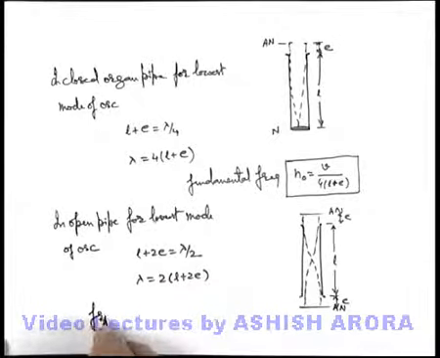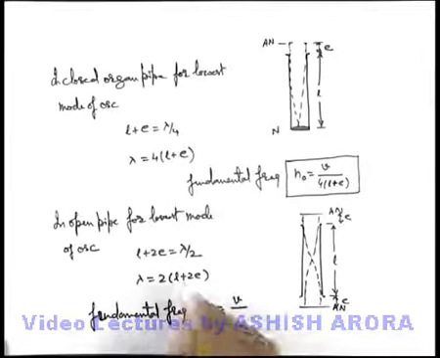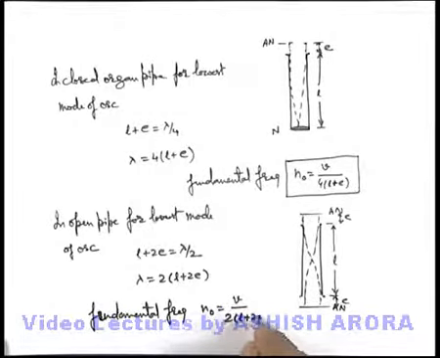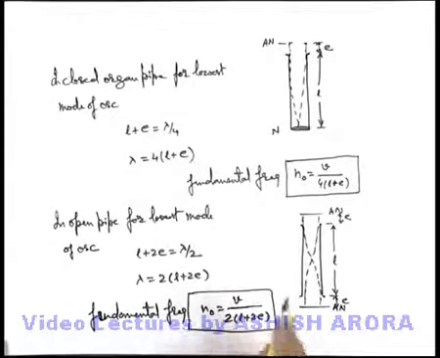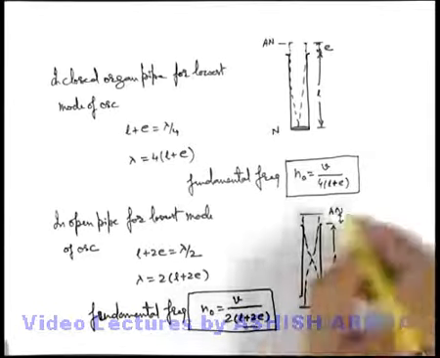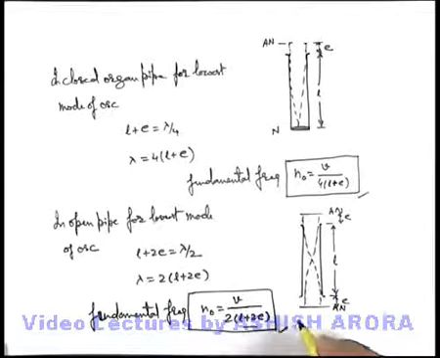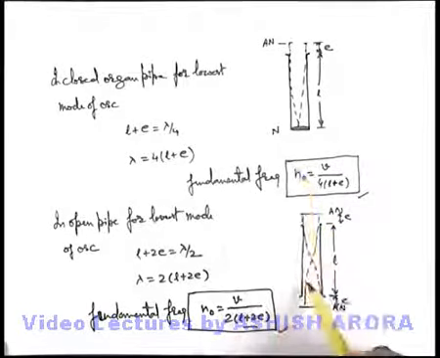So the fundamental frequency of oscillation should be N naught equals V by lambda, where lambda is twice L plus 2E. Just keep it in mind: whenever end correction is accounted for in the case of an open organ pipe, rather than the length L we used earlier, we use L plus 2E now. So this is the basic difference, and the effect of including end correction in the calculation of frequencies in a closed organ pipe and an open organ pipe.